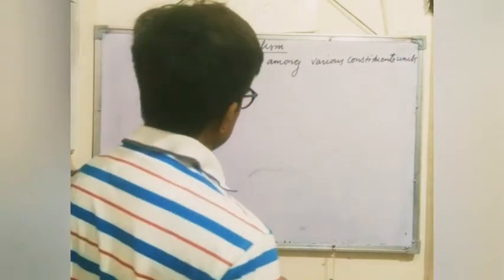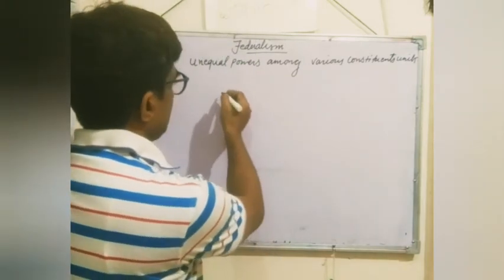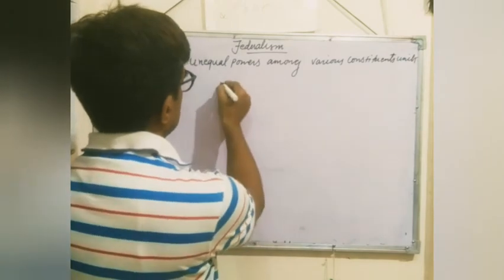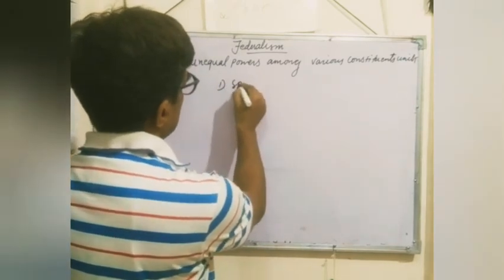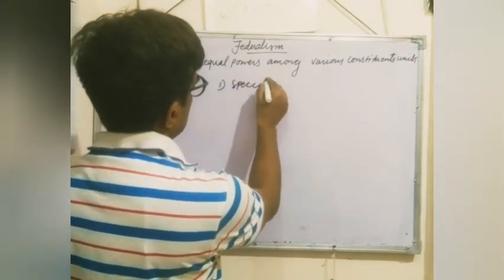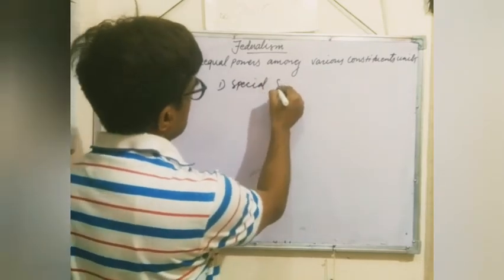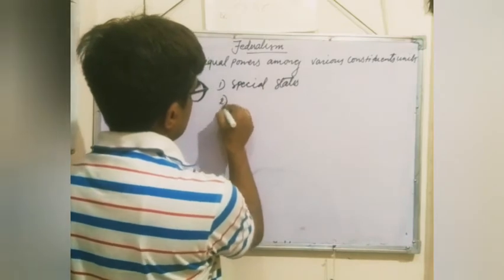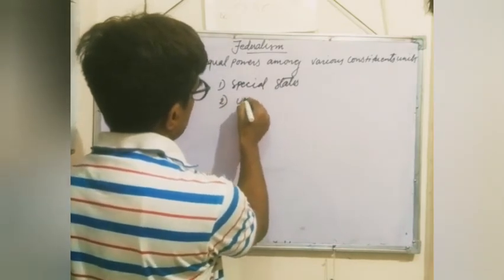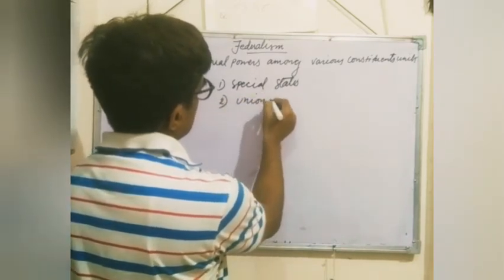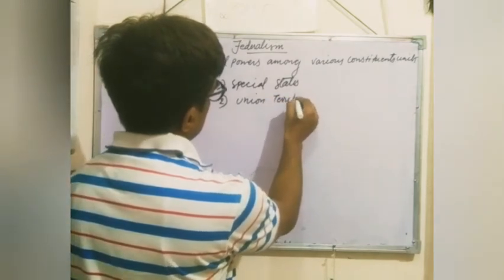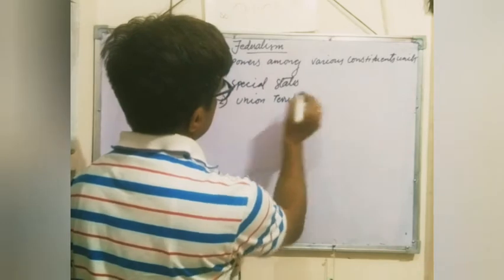So students, you know very well there are different types of constituent units in India. Number one, special states. Second is union territories.